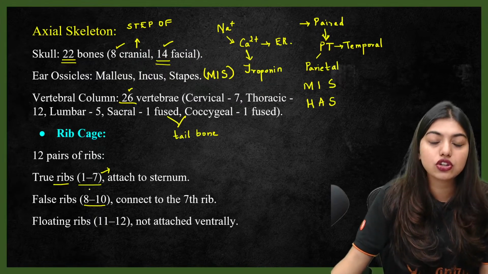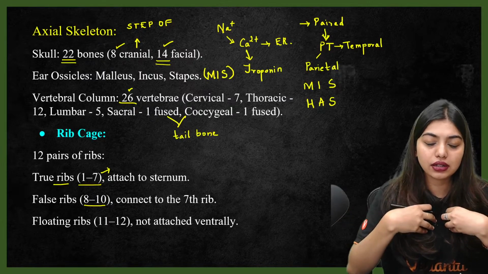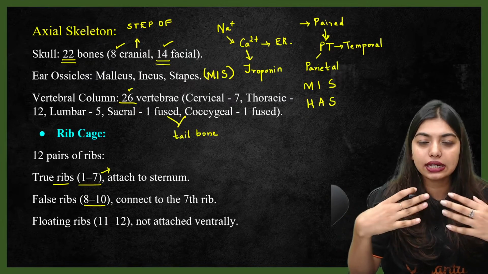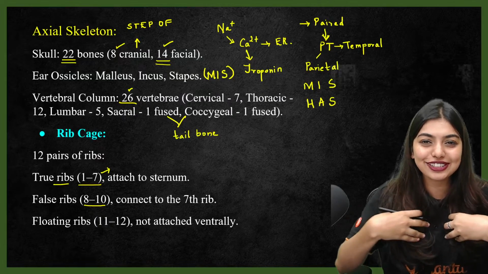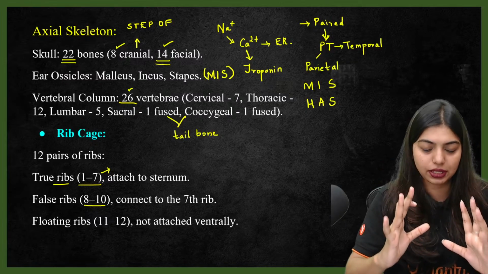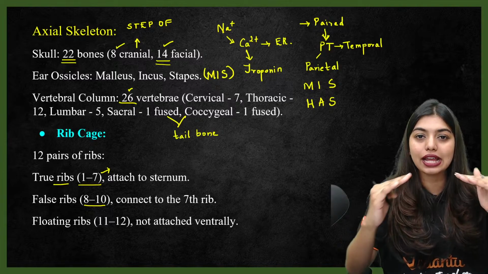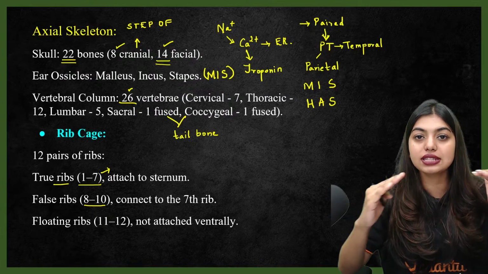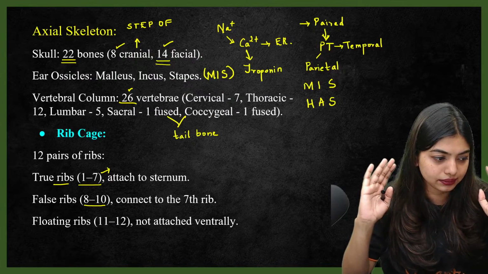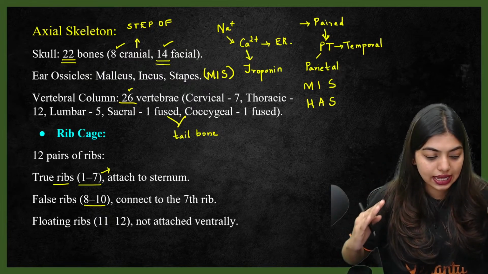So same way here also, ventrally they're not going to directly attach to the sternum, dorsally they're going to attach to the thoracic vertebrae. So ventrally what they're going to do is they are going to attach to the cartilage of the 7th rib. Clear to all of you? Yes. Okay, students.